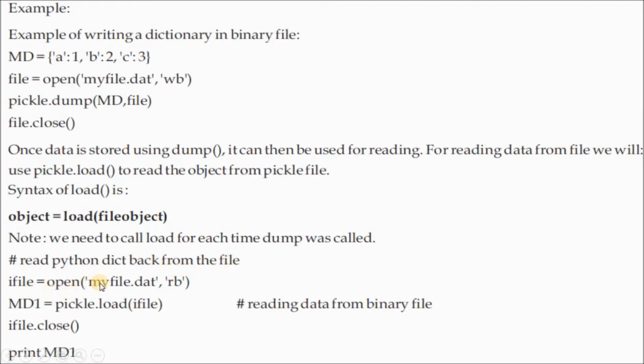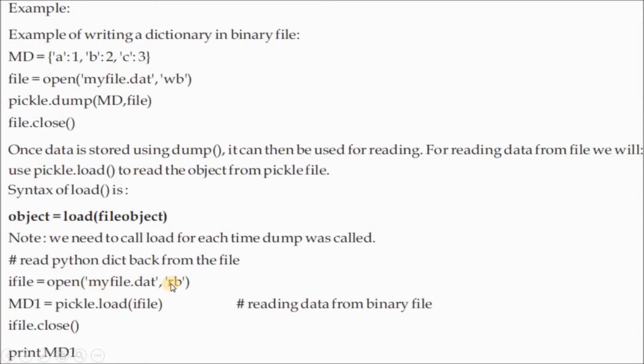You are going to read what is there in the dictionary. For that, take one variable, ifile, and open the file myfile.dat, in which you have stored some records.